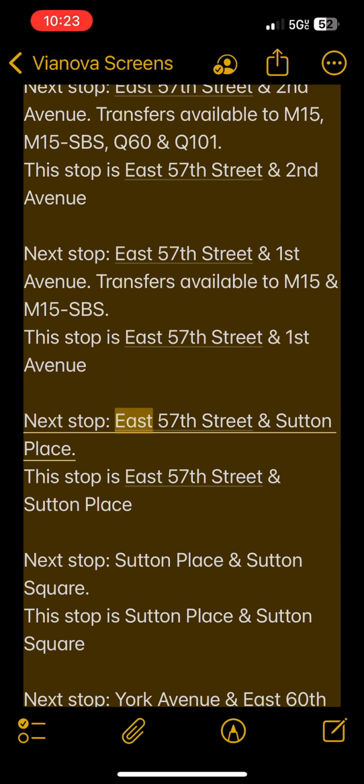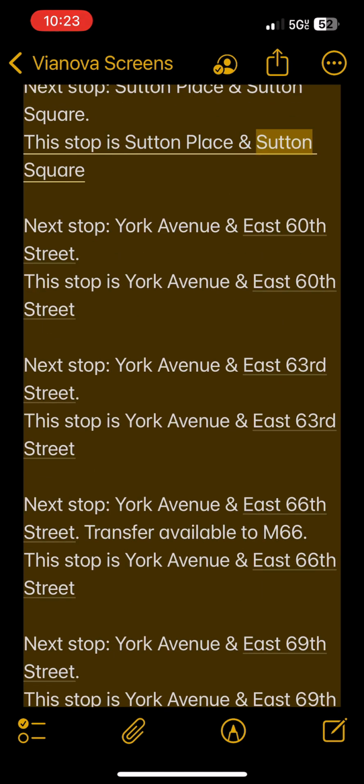Next stop, East 57th Street and Sutton Place. This stop is East 57th Street and Sutton Place. Next stop, Sutton Place and Sutton Square. This stop is Sutton Place and Sutton Square. Next stop, York Avenue and East 60th Street. This stop is York Avenue and East 60th Street. Next stop, York Avenue and East 63rd Street. This stop is York Avenue and East 63rd Street.